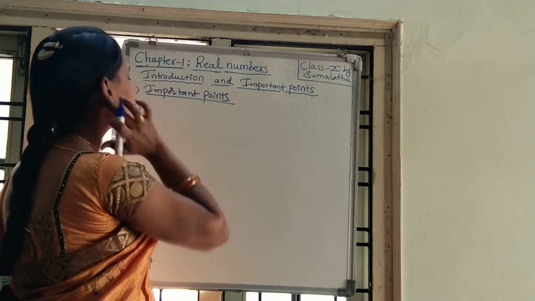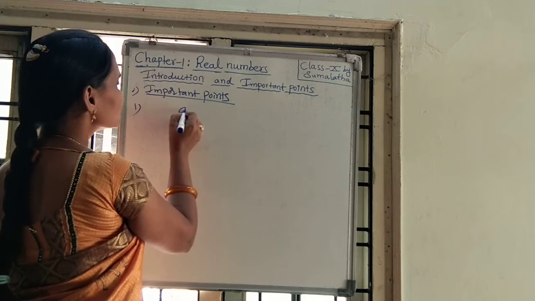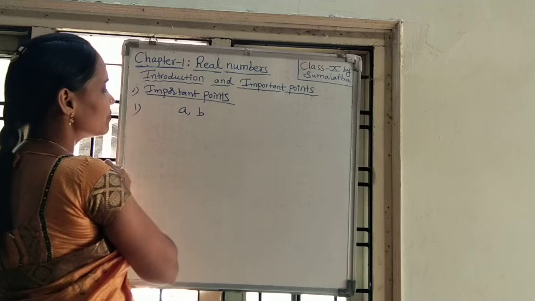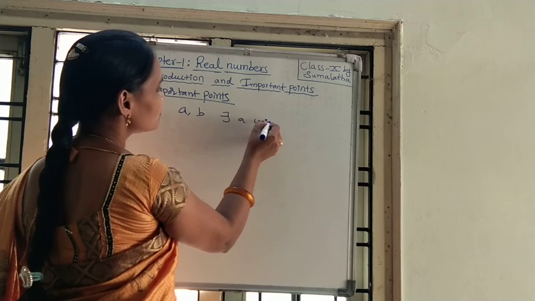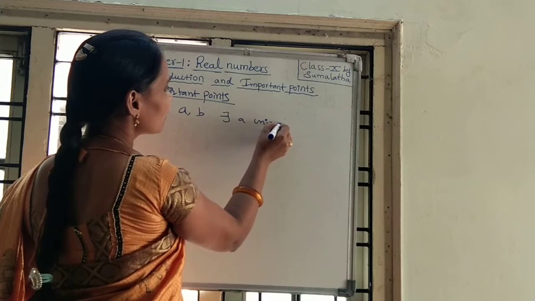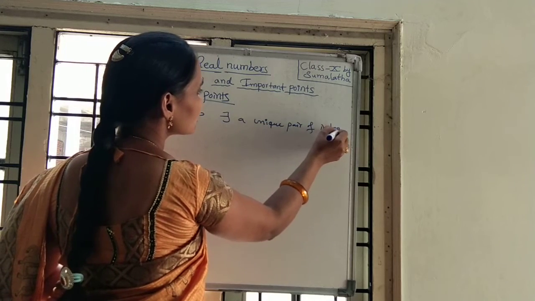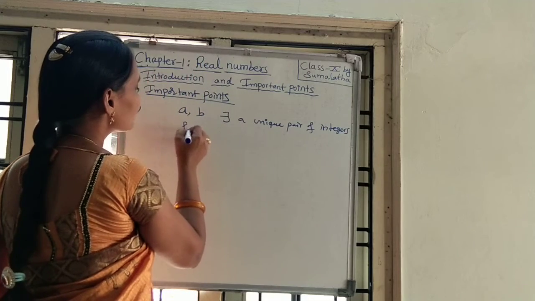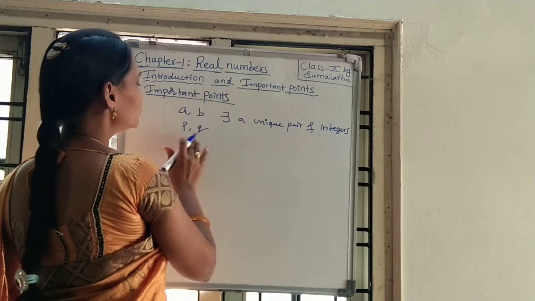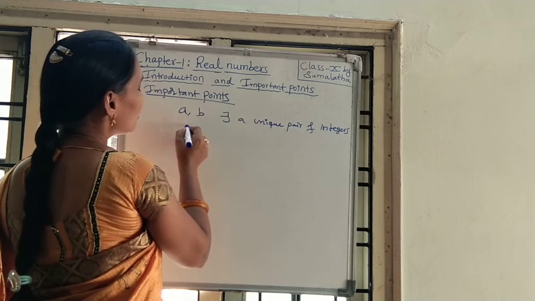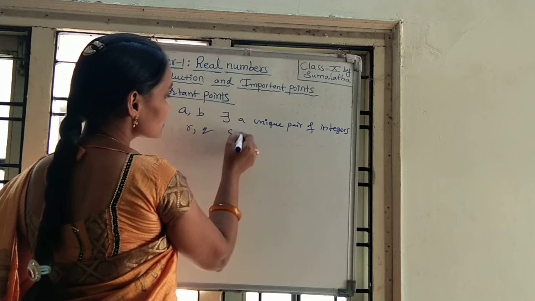Okay, just simply I will write: any two positive integers, given positive integers a and b, there exists a unique pair of integers r comma q, which satisfies the condition.